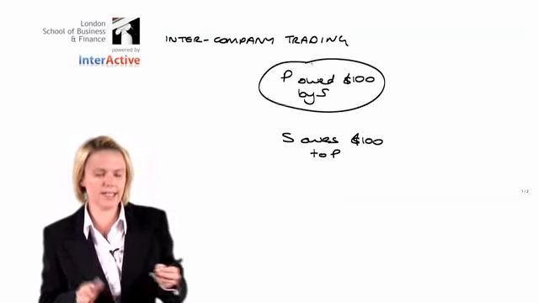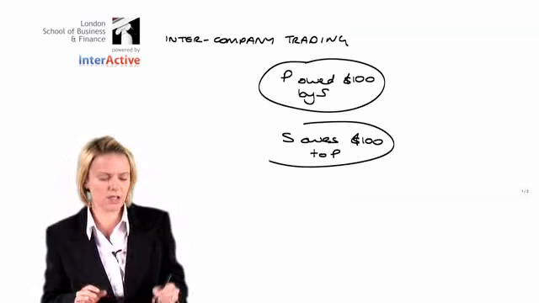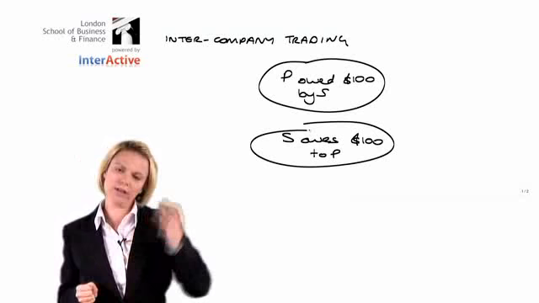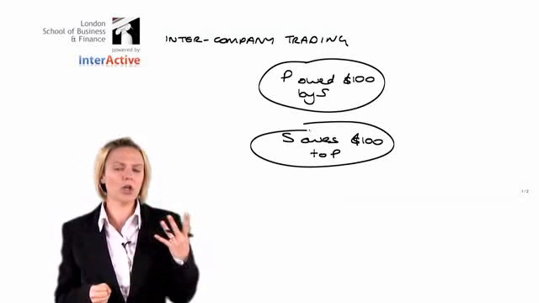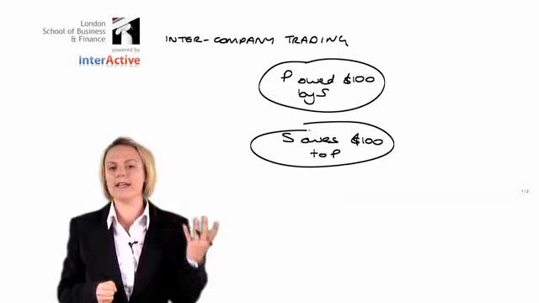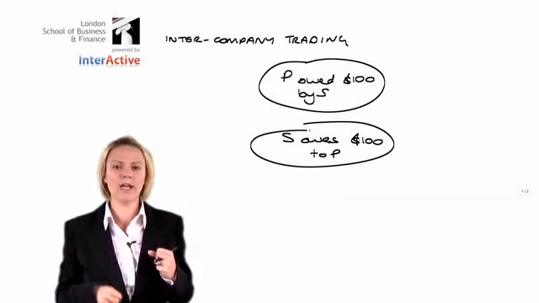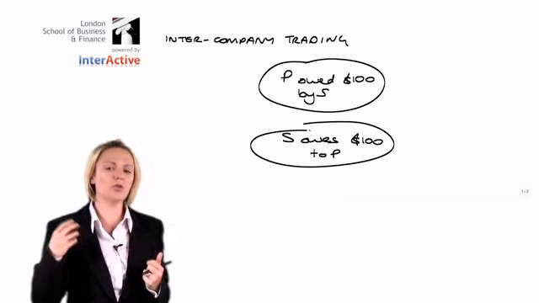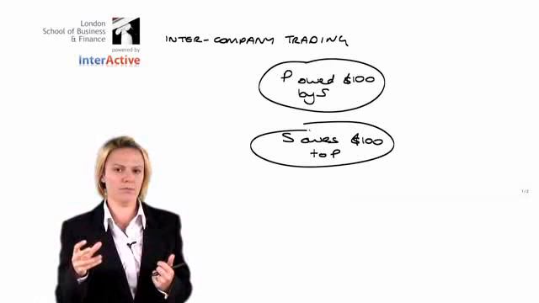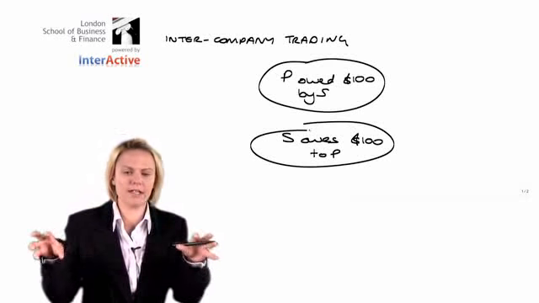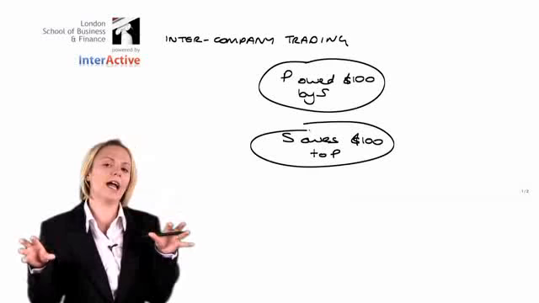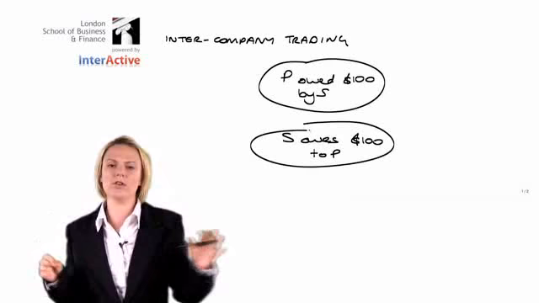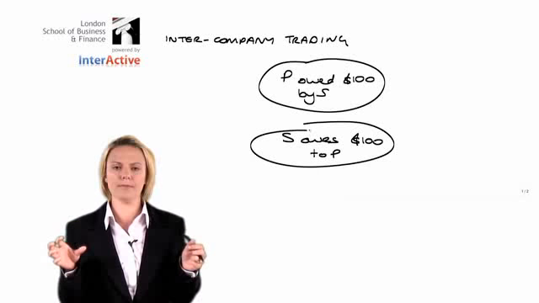Now, the parent is its own separate legal entity, as is the subsidiary. So, in the parent's statement of financial position, included in their trade receivables will be $100 that is owed by the subsidiary. In the subsidiary's books, the subsidiary would recognise a trade payable due to be paid to the parent. And that's absolutely fine because they're both separate individual companies. So in their own accounts, in their own books, it would be fine to show that receivable in the parent and the payable in the subsidiary.